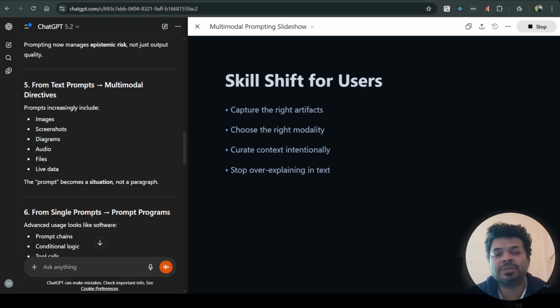Skill shift for users. Capture the right artifacts instead of just trying to massage the prompt in the right text or language. Choose the right modality. Use text when it is needed, images or architecture diagrams when needed, or code when needed. Curate the context intentionally and stop over-explaining in text. Rather, use multimodal inputs.